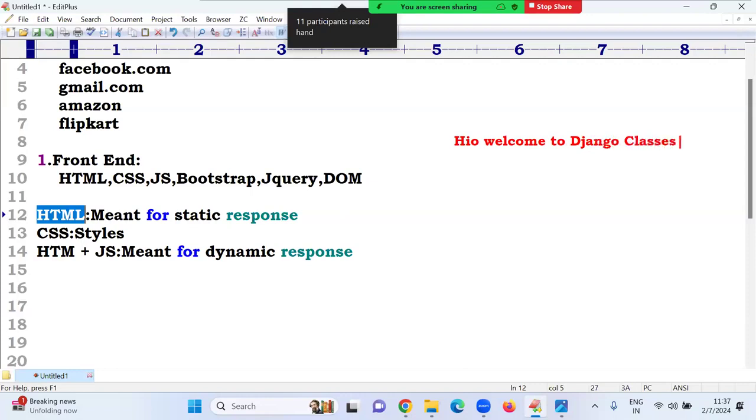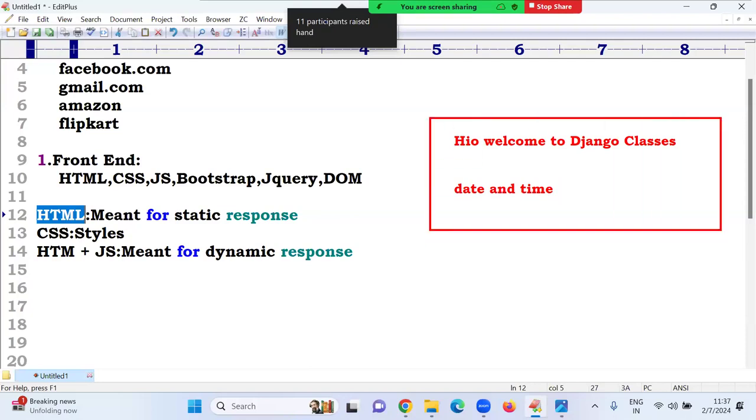To print only this line to everyone in the browser, HTML is enough. You can start the HTML tag, H1 tag, and write it. It will be displayed automatically. Now, sir, I want to display the current date and time along with this.